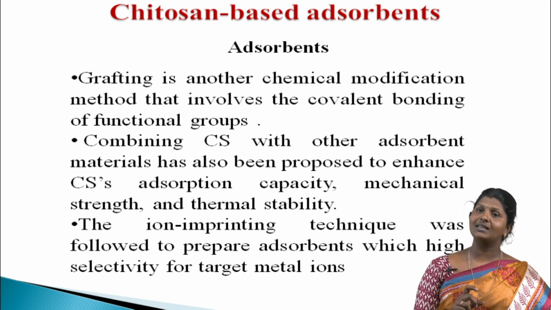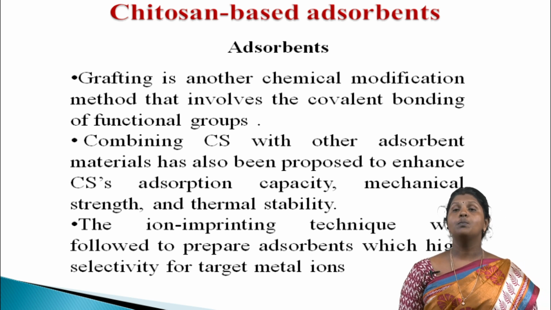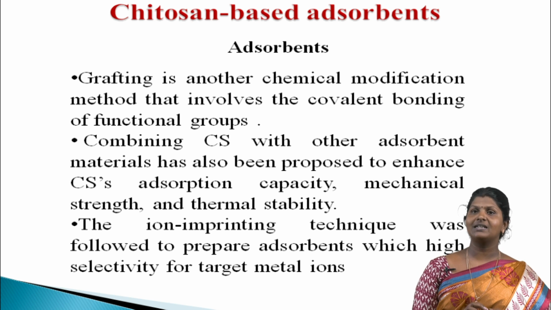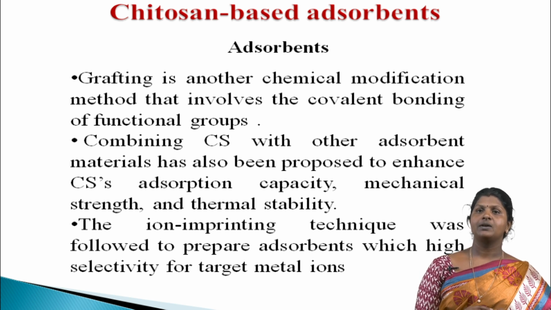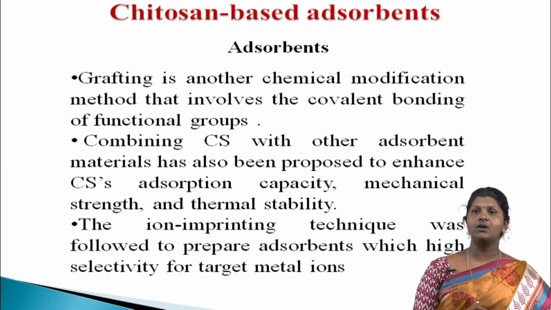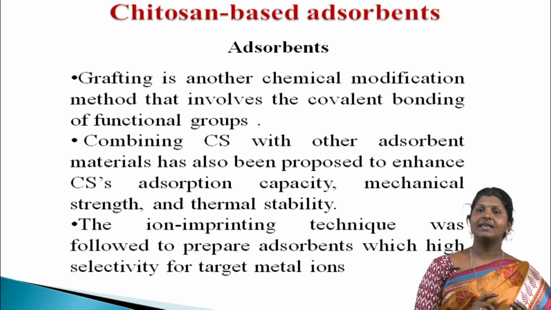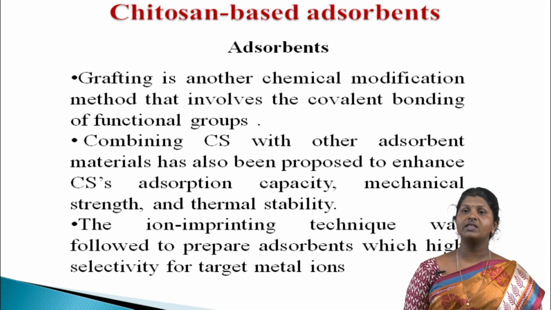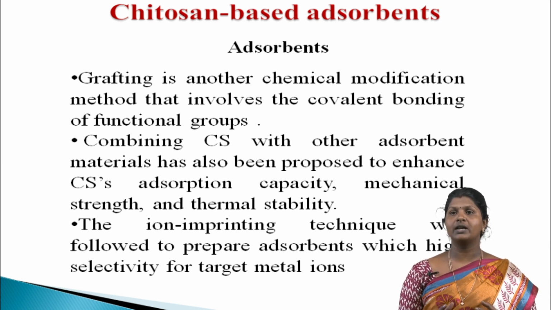Combining chitosan with other adsorbent materials has also been proposed to enhance the chitosan adsorption capacity. Mechanical strength and thermal stability are enhanced along with the adsorption capacity of chitosan. The ion imprinting technique was followed to prepare adsorbents with high selectivity for target metal ions.